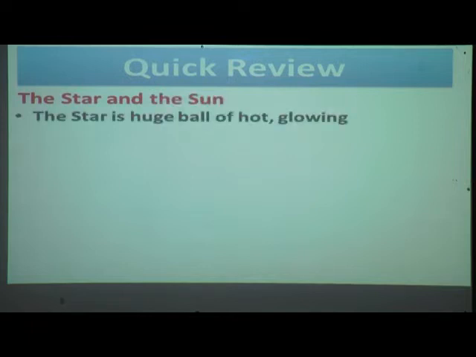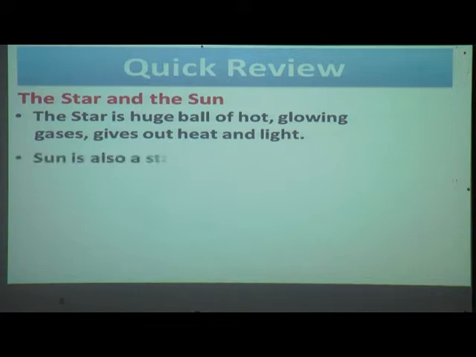Let us do a quick review of the star and the sun. The star is a huge ball of hot, glowing gases, gives out heat and light. Once again I will read. The star is a huge ball of hot, glowing gases, gives out heat and light. The sun is also a star.